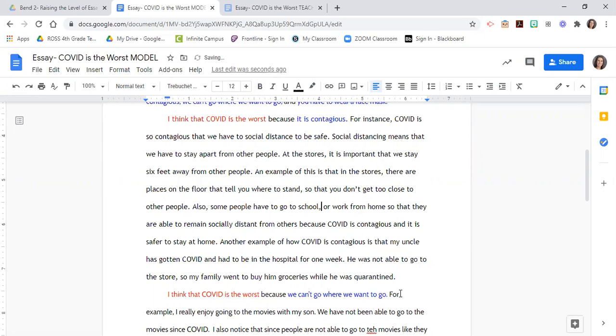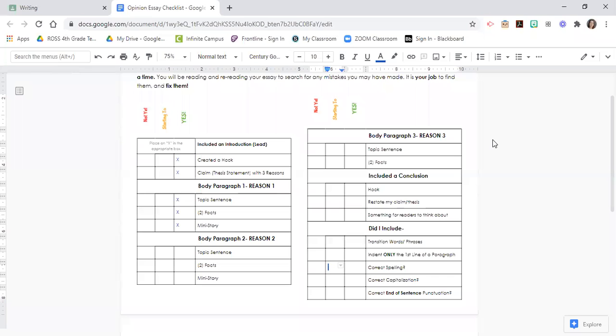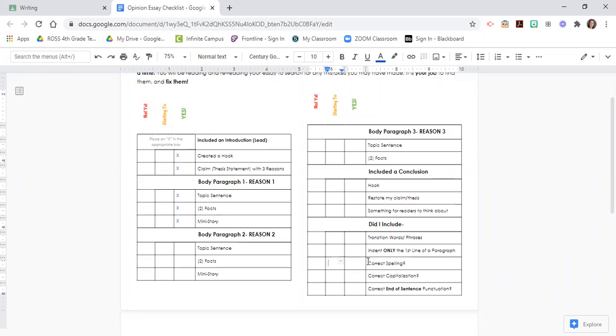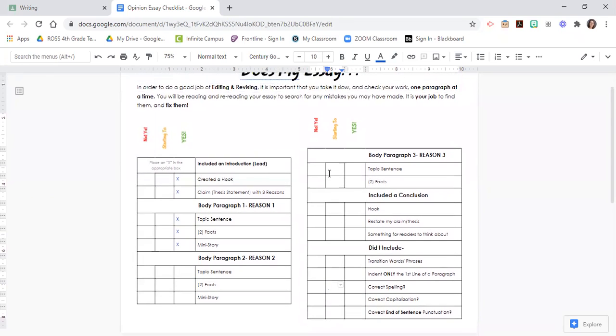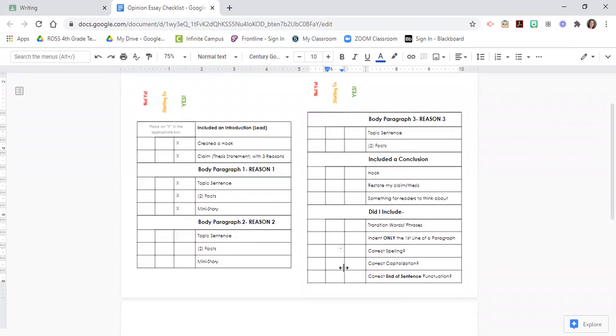So I want you to take this as a lesson. Just because you may have good ideas in your paper doesn't mean that your paper is perfect or ready to go. I was noticing that I needed to make sure that I was fixing my punctuation and some of the phrasings in my sentences. So I want you to go through paragraph by paragraph and make sure that you are correcting things that need to be corrected. Make sure that you are including the necessary elements to your essay. And you guys will be sure to have a fantastic paper. I can't wait to see what you've done.